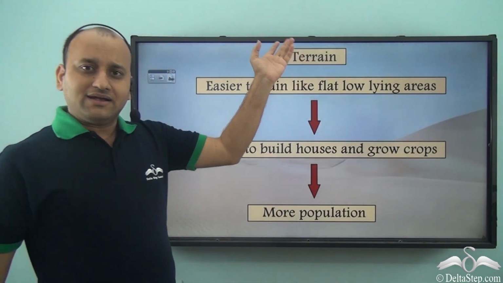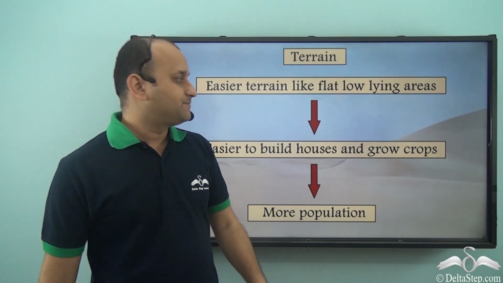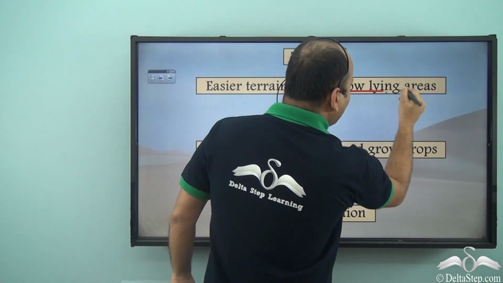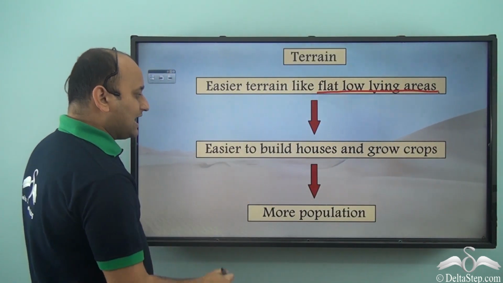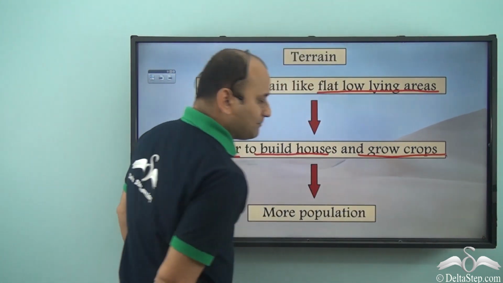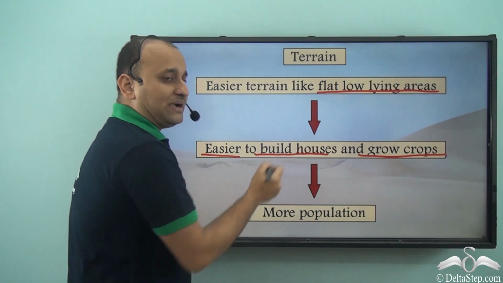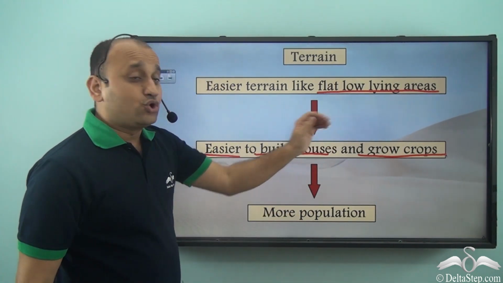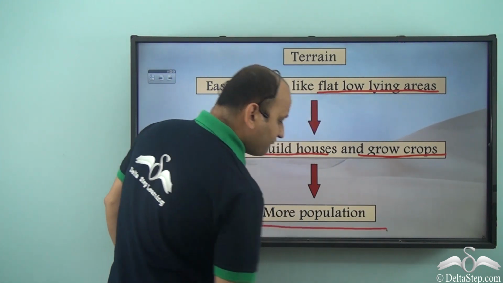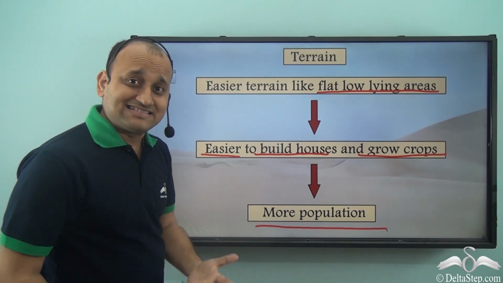So let's have a look at terrain. How does terrain decide the population density of a place? Easier terrain like flat low-lying areas are easier to build houses and grow crops. Because the land is flat and low-lying, definitely it is easier to build houses as well as to grow crops. As a result, these places have more population. So terrain is a major deciding factor.